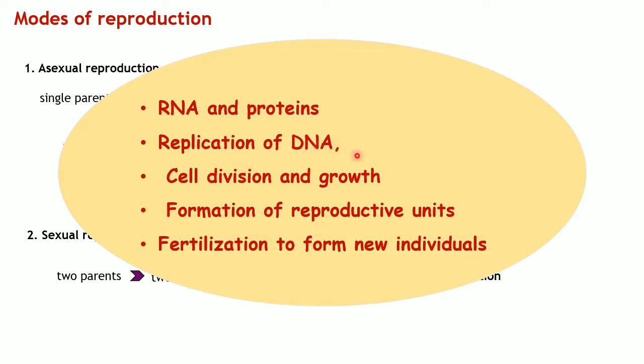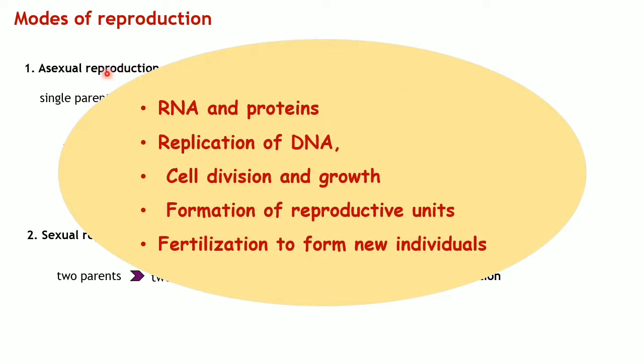DNA is deoxyribonucleic acid, which carries genetic information, and it also helps in the formation of many things inside the cell and outside the cell too. And cell division takes place. Finally, an organism grows and forms new reproductive units, finally fertilized to form new individuals. So all this process takes place irrespective of any modes of reproduction.